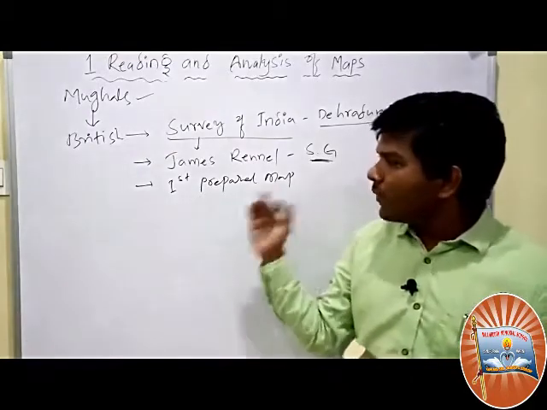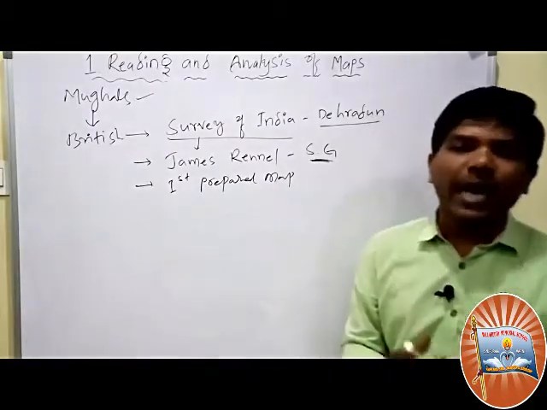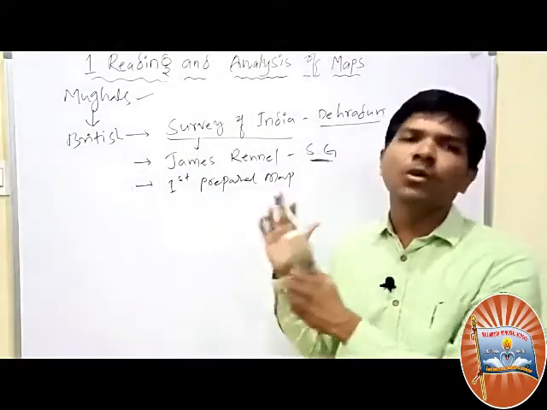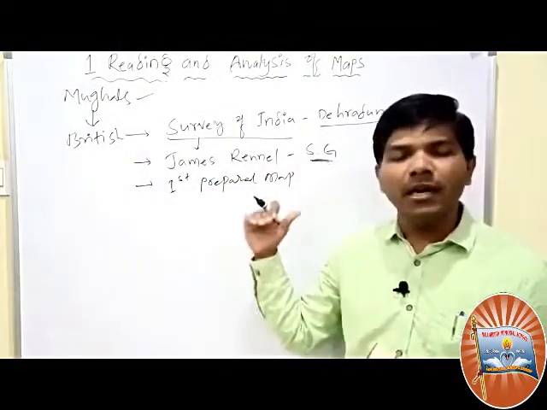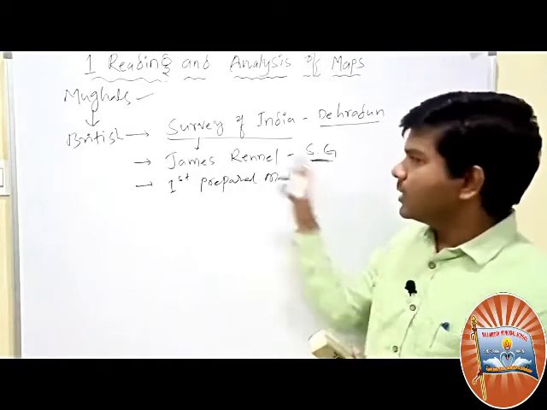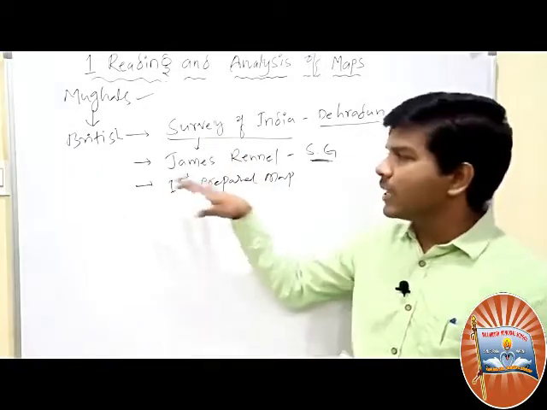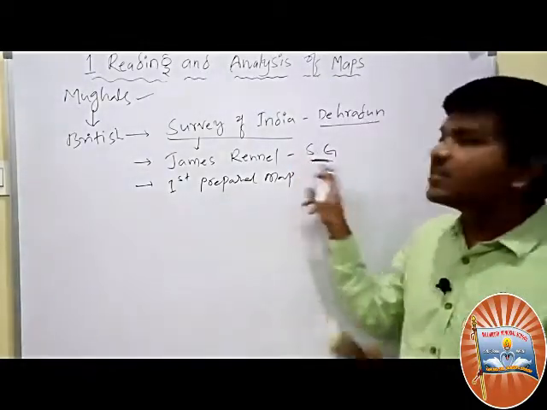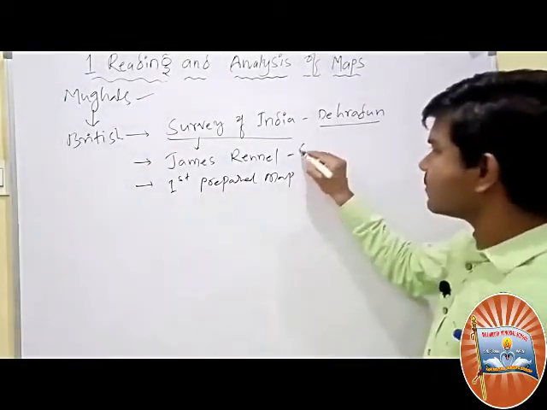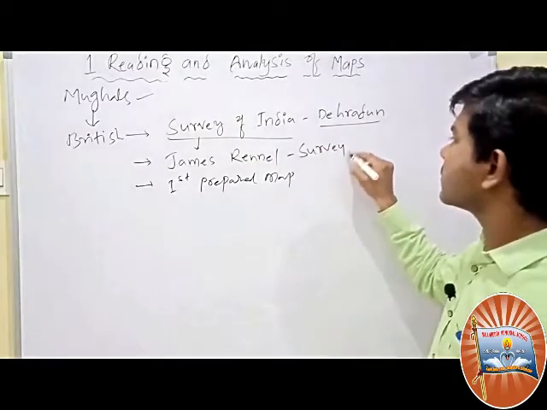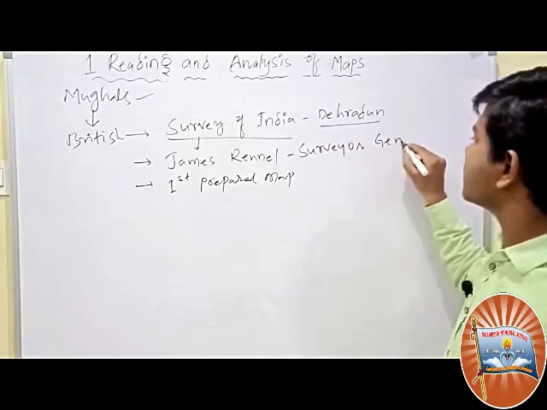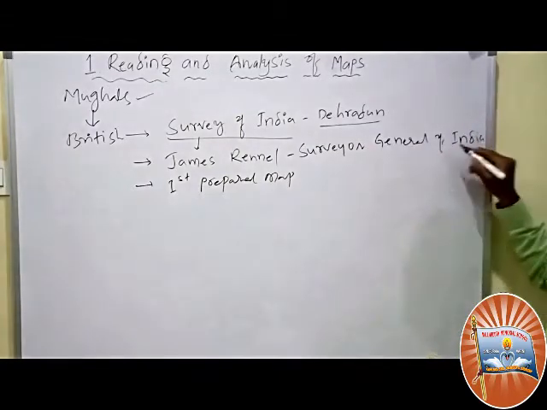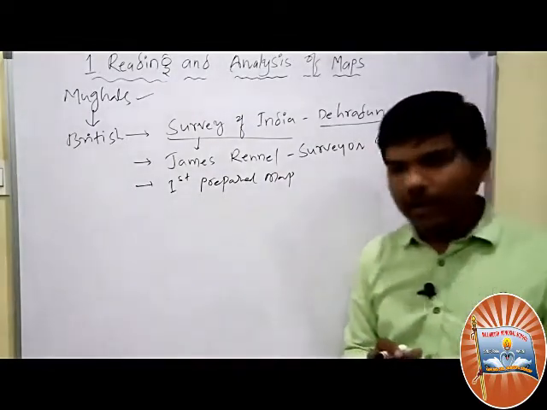Whenever James Runnel's maps were made, then we got accurate information related to maps. So the first time in India, survey-based maps were made by James Runnel. Okay. SG means Surveyor General of India.